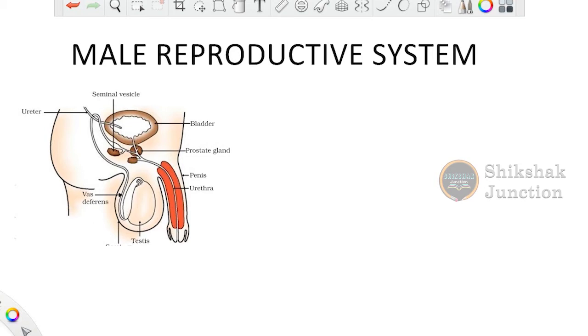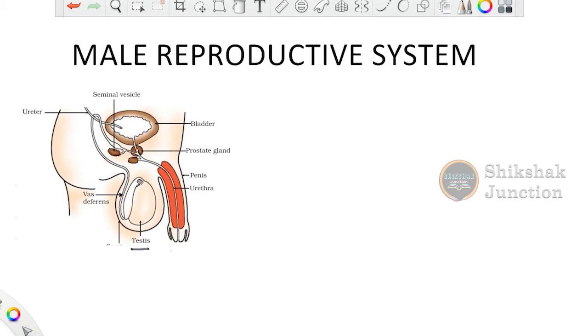The figure that you are seeing on your slide is the basic structure of the male reproductive system along with its certain organs. So the male reproductive system consists of organs like the testis. It is the primary reproductive organ in case of males. Next comes the vas deferens, a structure that is missing here. I am writing it out. Okay, this particular structure that is visible here is the epididymis part.